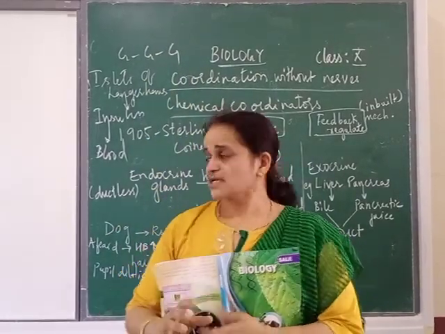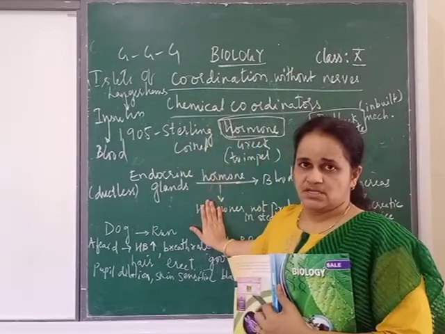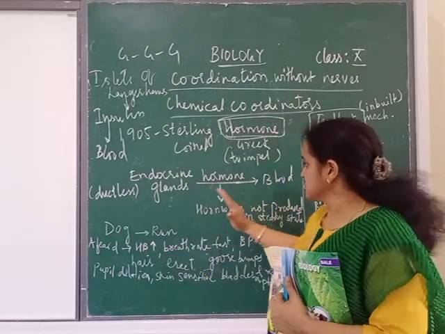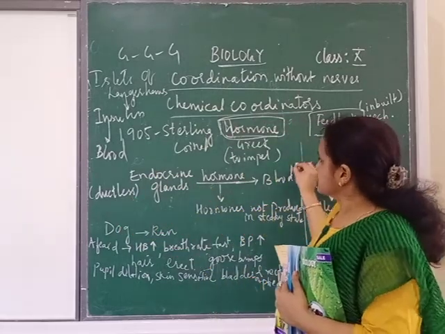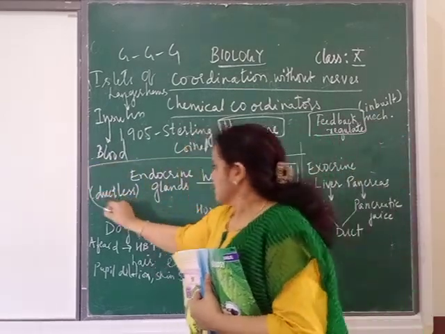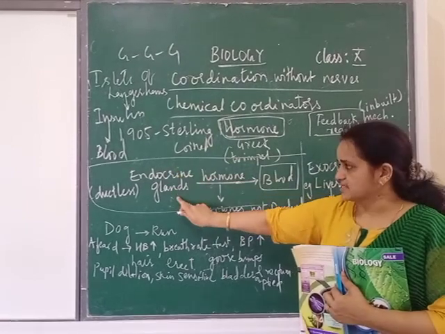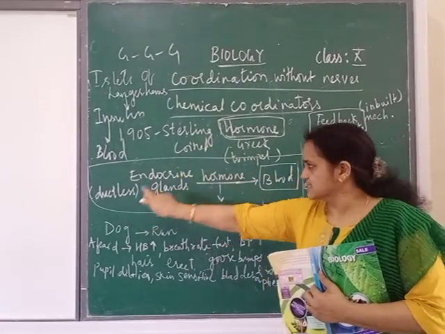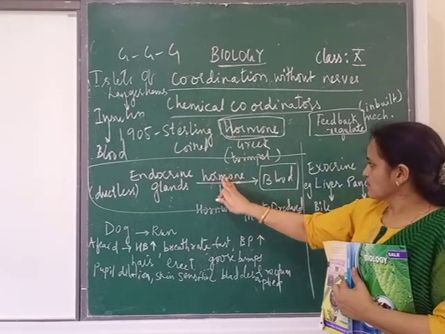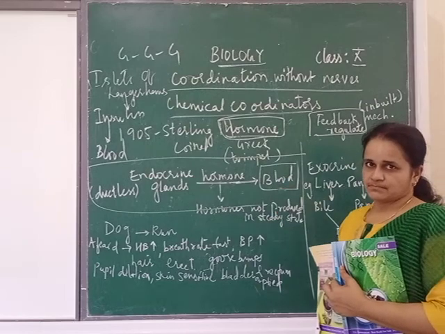So these hormones are nothing but chemical substances which control. That means it is secreted in one part and the action is in some other part. Especially it is all secreted into the blood. Now look at this. If you see here on the board, endocrine glands or ductless glands secrete what? Hormone. These hormones are directly entering into the blood.